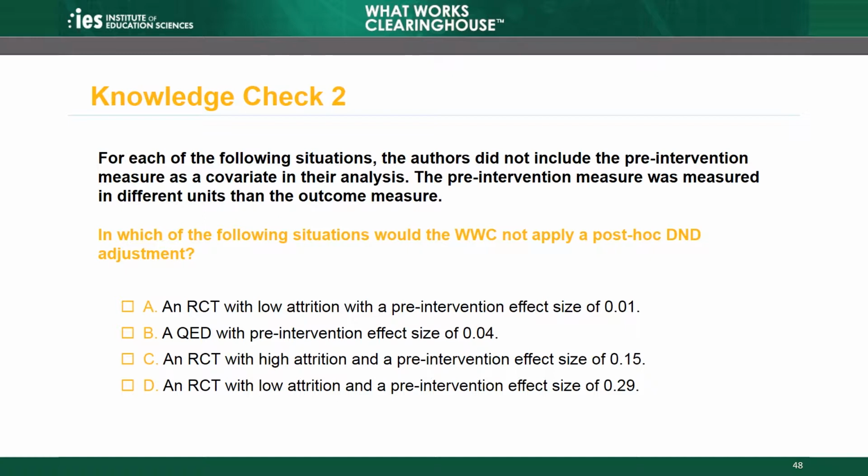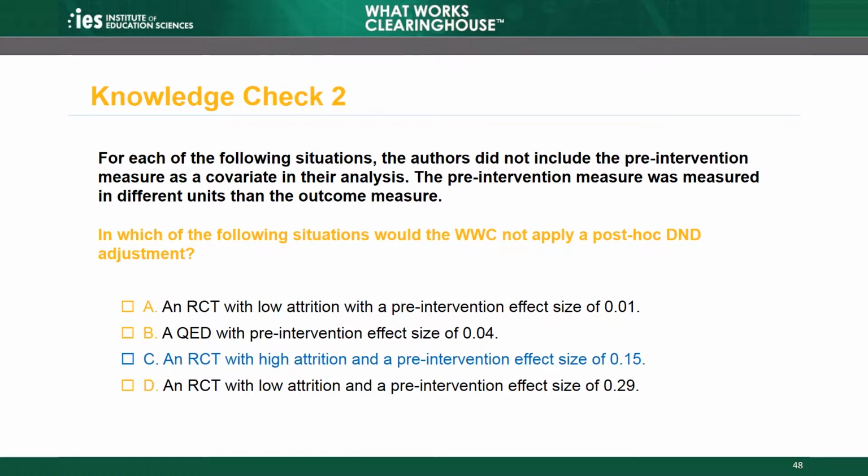A. An RCT with low attrition with a pre-intervention effect size of 0.01. B. A QED with pre-intervention effect size of 0.04. C. An RCT with high attrition and a pre-intervention effect size of 0.15. D. An RCT with low attrition and a pre-intervention effect size of 0.29. The correct answer is C.